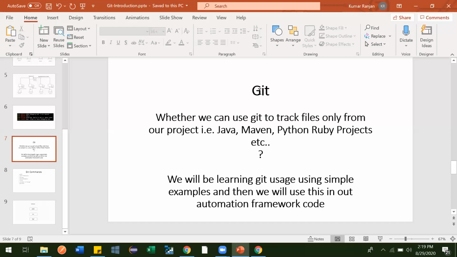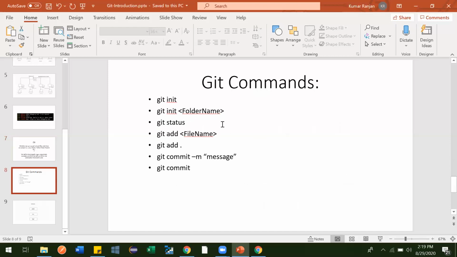Now, to learn these things, first we'll create one Git project, other than a Java project or Maven project, and I'll be showing you some basic commands also. Later, whatever automation framework we have created, we will be converting that to a Git project and attaching it to GitHub. So let's get started to learn a few basic commands of Git.